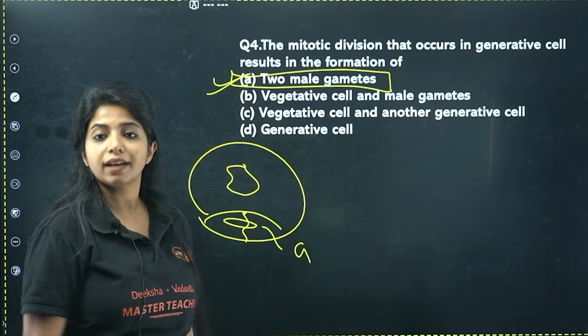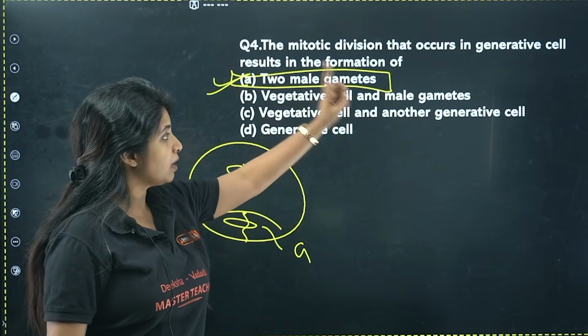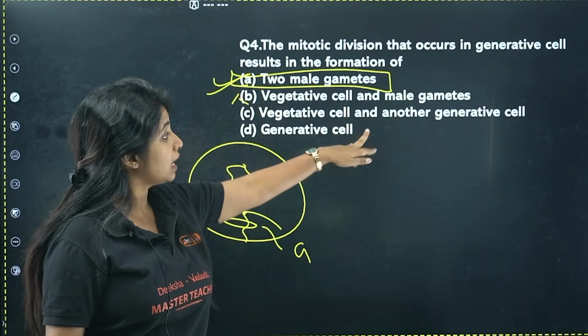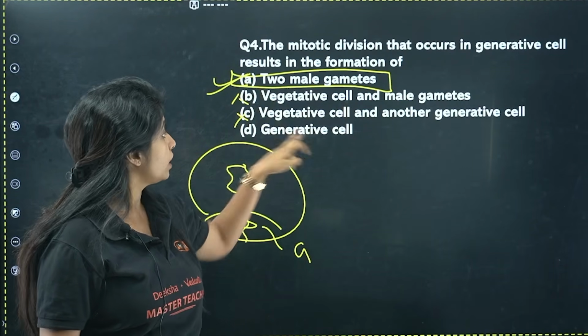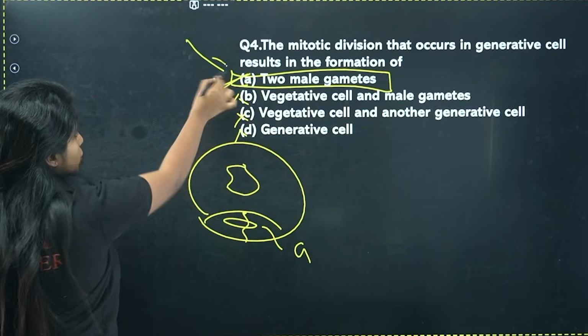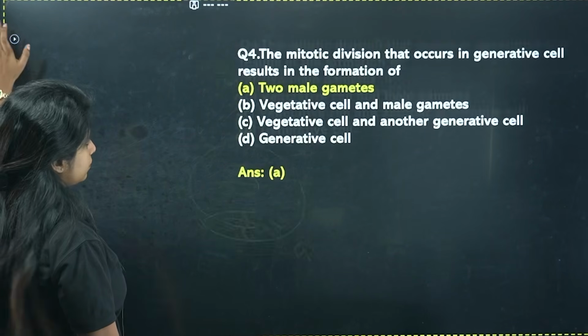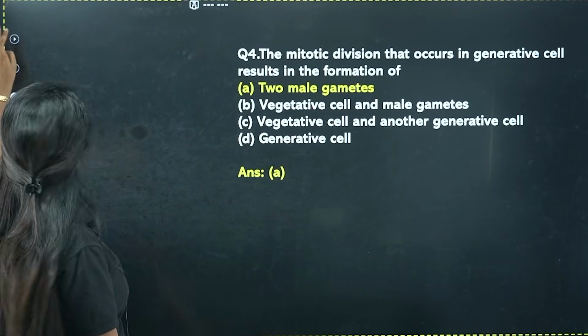But always read the other options as well. Vegetative and male gametes, no. Vegetative cell and the other generative cell, no. Generative cell, no. Your only answer for this question is going to be A. Got it? Easy question, right?